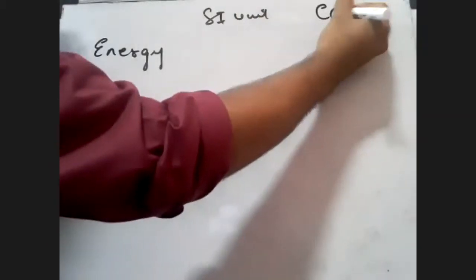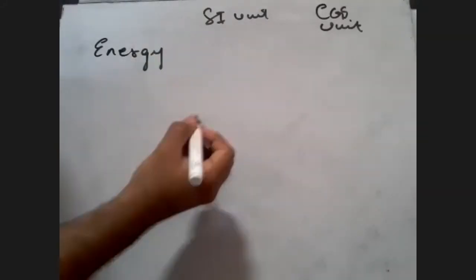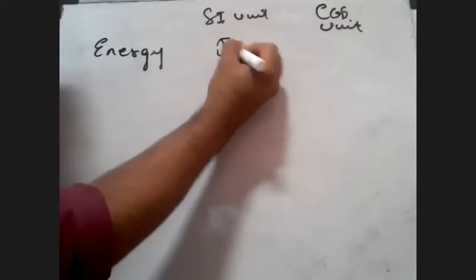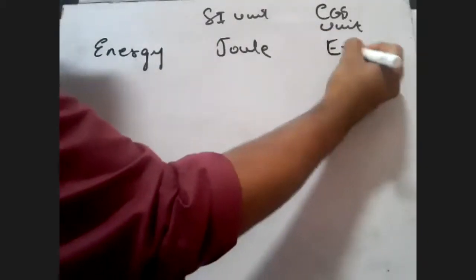If you know it, you can write it down in the chat. I want you all to try this. Energy in SI unit is in the form of joule, and in CGS unit it is in the form of erg.